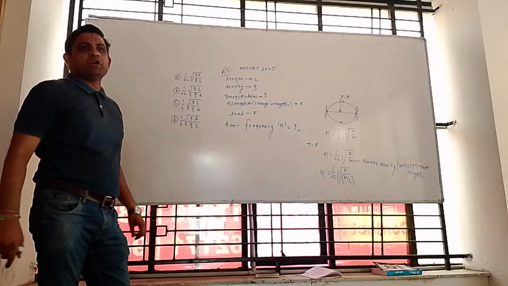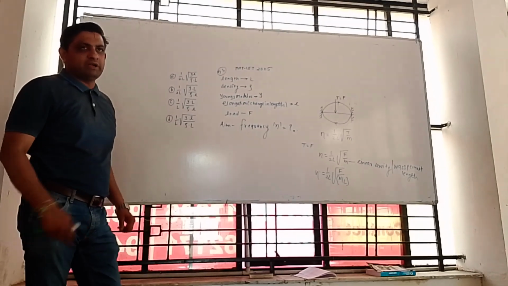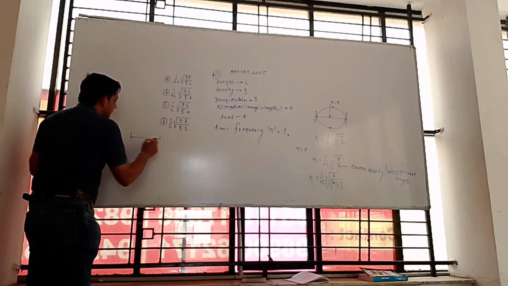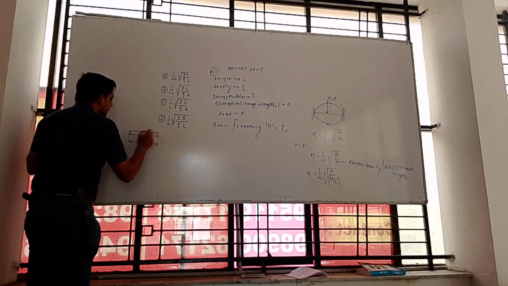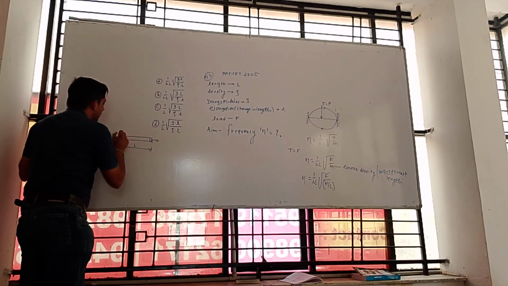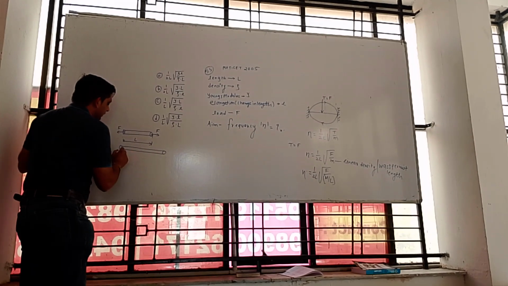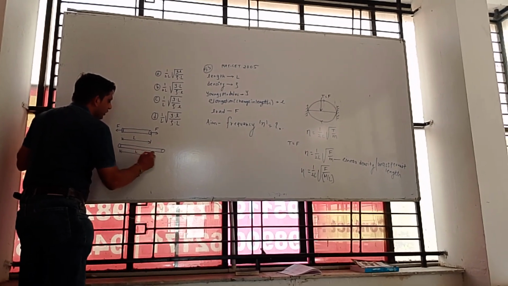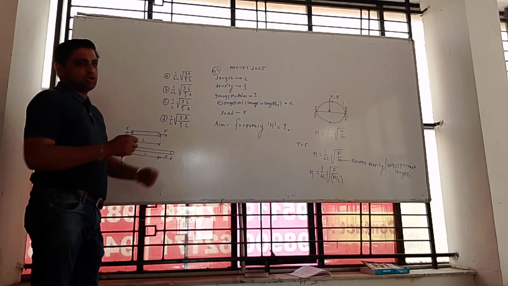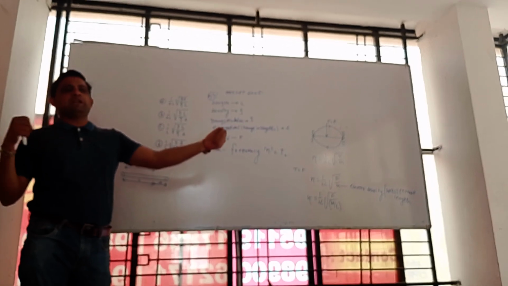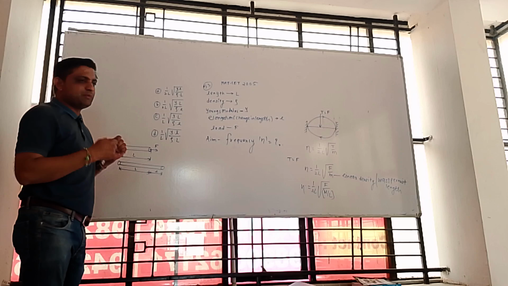This elasticity is a property of a body which can regain its original size and shape after removal of external forces, right? So suppose this is a wire, its original length will be L, right? And suppose we give a load of force F to that wire, so its length will change from L to small l. Means the actual length is capital L, and the elongation is small l because of the external force. Because of applying the external force, the length of the wire changed, elongation happened. If released, it will come back to its original position.